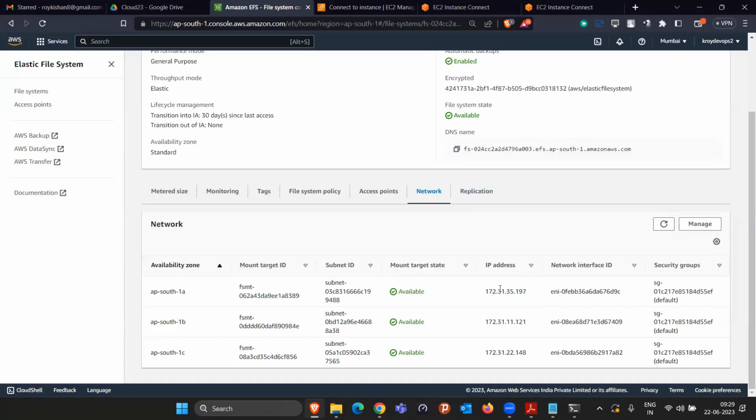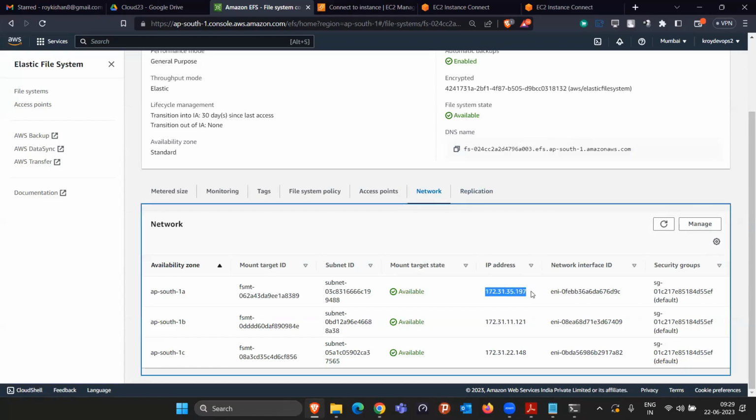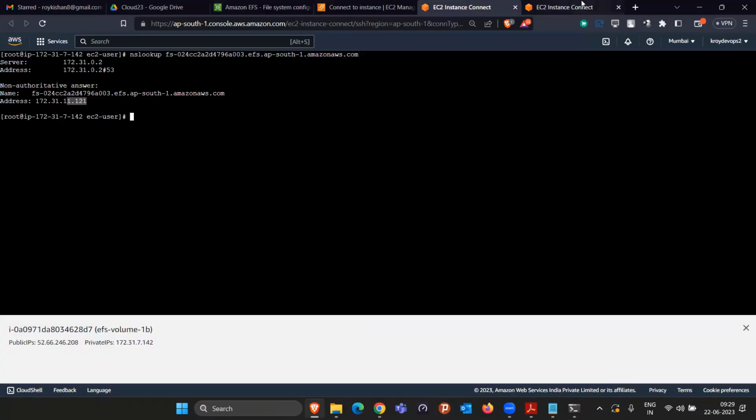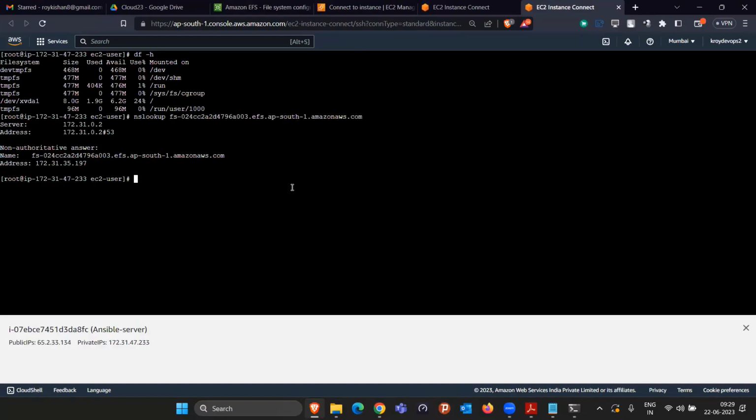Take an example, if somebody is connecting to the IP address, just copy this IP address. Come to this machine. First I'm connecting to the 1A machine and I will say I want to mount this network storage to the pen drive directory. That's all. I'll press enter and see, it is stuck. It is not connecting. Why is it not connecting? It will keep being stuck. After some time, it is going to say it failed to connect.